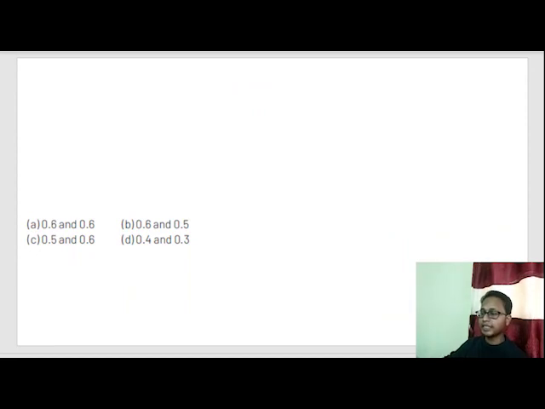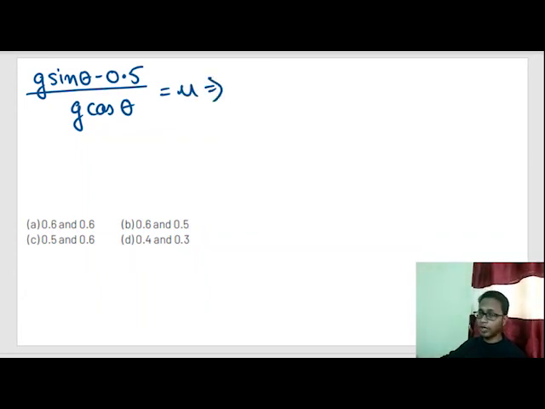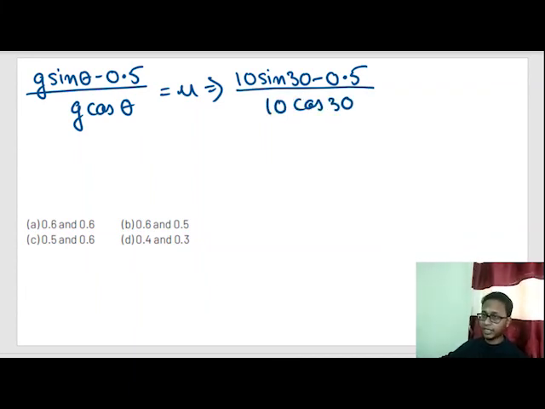Mu is equal to g sin theta minus 0.5 by g cos theta, or 10 sin 30 minus 0.5 by 10 cos 30. I am solving a little bit fast, but this comes by practice.